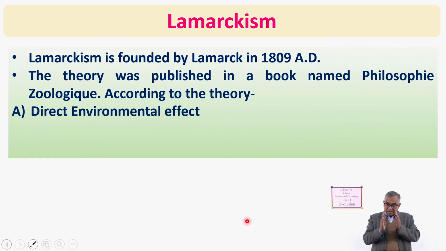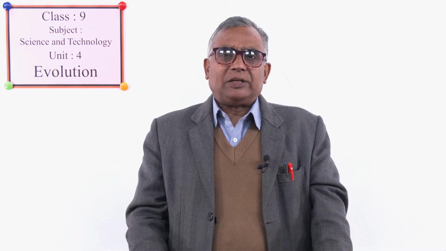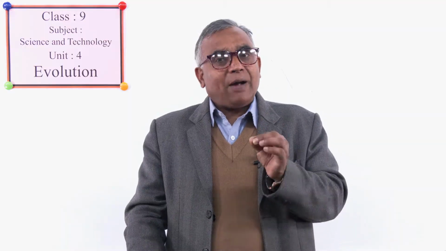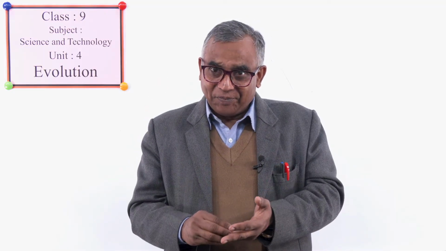And in this adaptation, there is losing, gaining, and modification of organs. That means by this environmental effect, an organism loses some organs or gains some organs or shows modification in its body. So for losing and gaining, you can take some examples in your surroundings. You know that those animals which have to survive in the Himalayan region, at extreme cold regions, like yak, sheep, and pashmina, that is a type of goat, or you can say Himalayan goat,